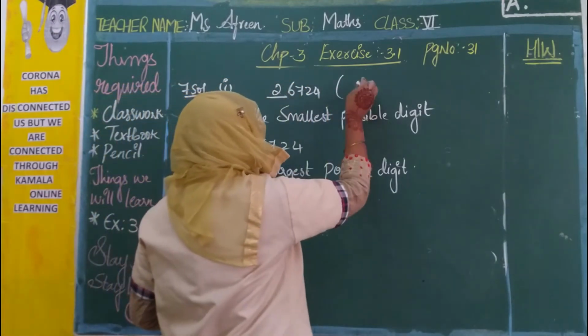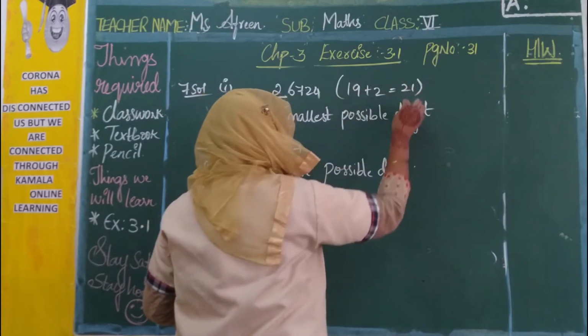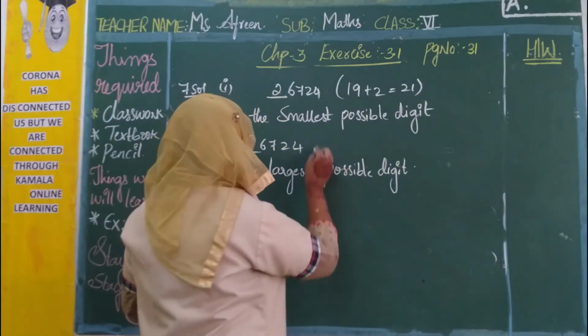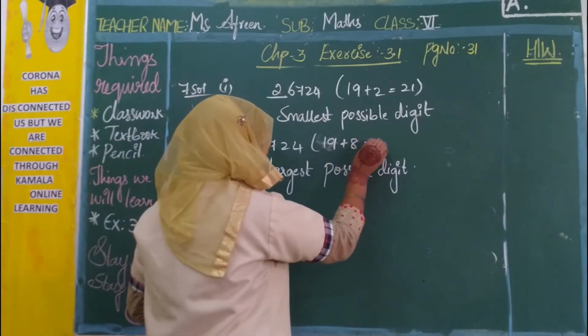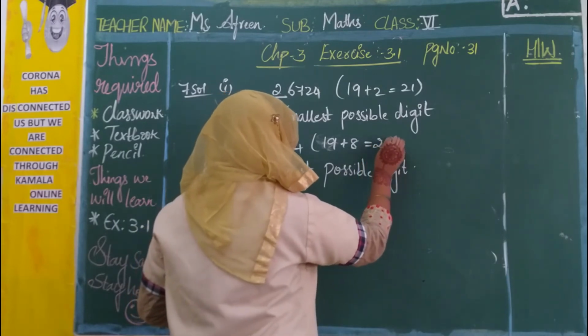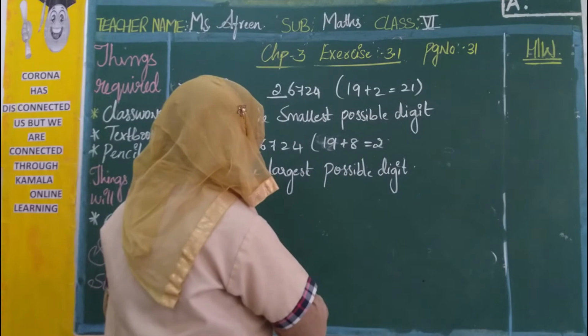If you want, you can write like this also. This we got 19, right? 19 plus 2 is how much? 21. Now 21 is divisible. Here it is 8. 19 plus 8 is 27.